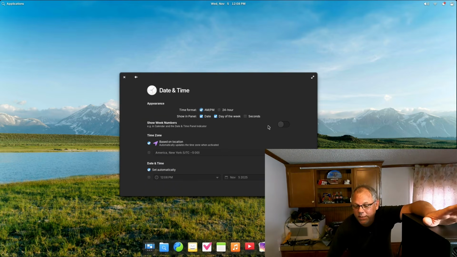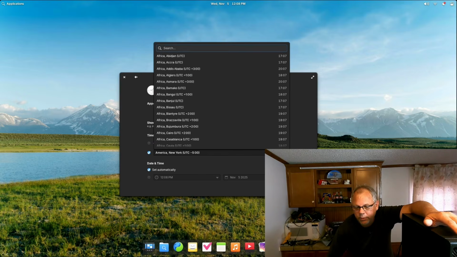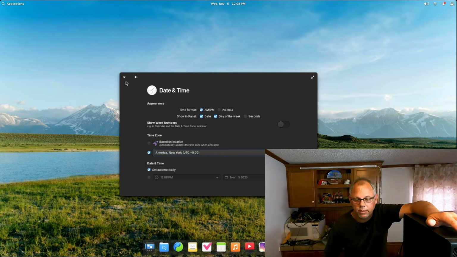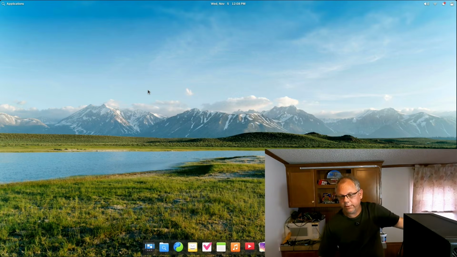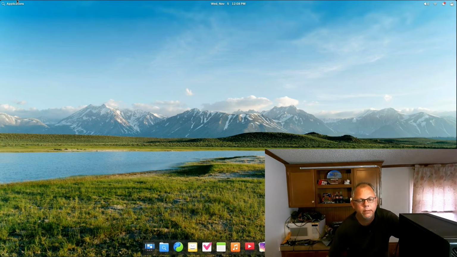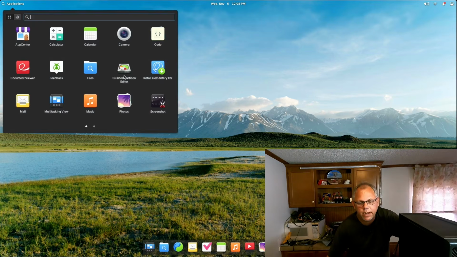But getting back to this, you can see that you can do a lot of changes in here. If you want to change your location, like we're New York Eastern. I'm not New York, but I'm on Eastern time, just like New York. So we can go there and do that. Most of your other settings, though, can we get into it under applications?